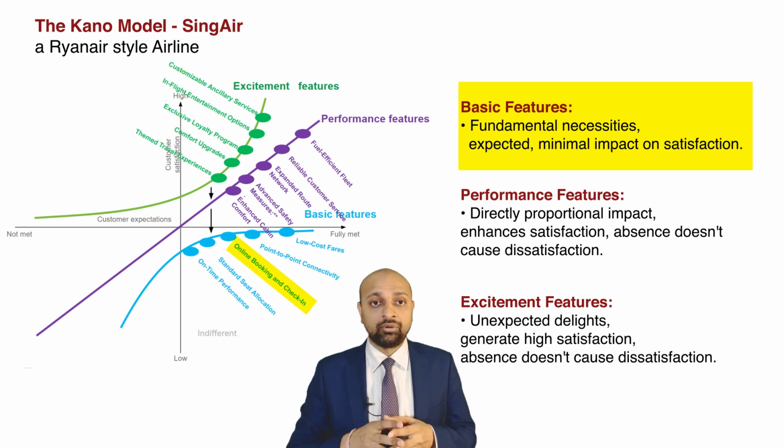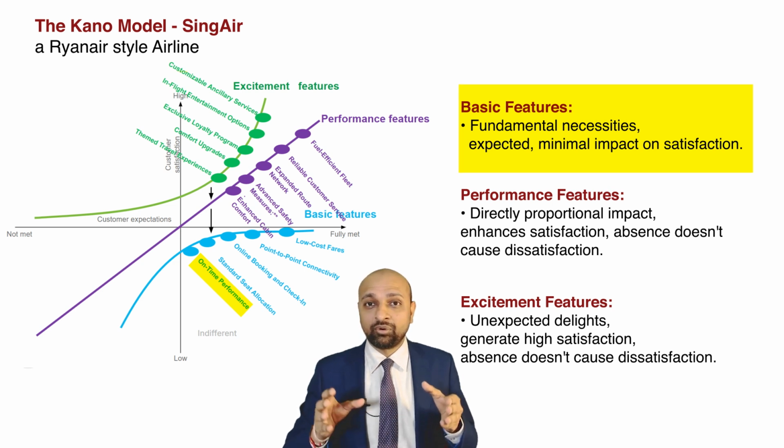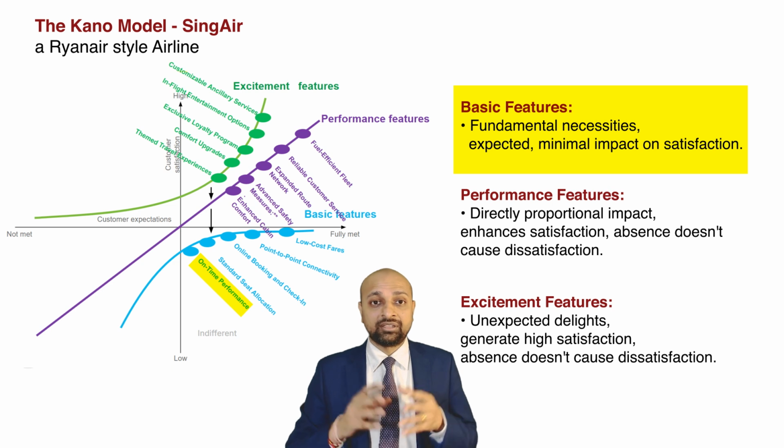The next one is online booking and check-in. Since most airlines offer this now, it has become a basic expectation for customers. Standard seat allocation. Again, the availability of standard seating is a basic feature. On-time performance, starting the flight on time and reaching the destination on time, is also a basic feature. So, ChatGPT has correctly categorized all the basic features based on our scenario.